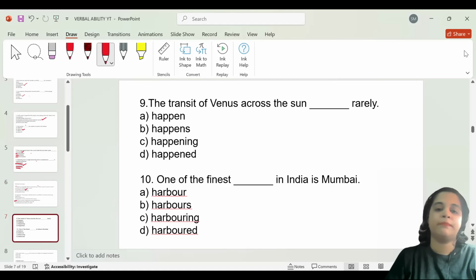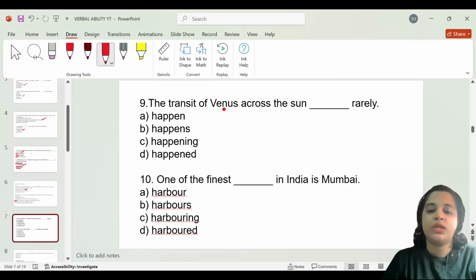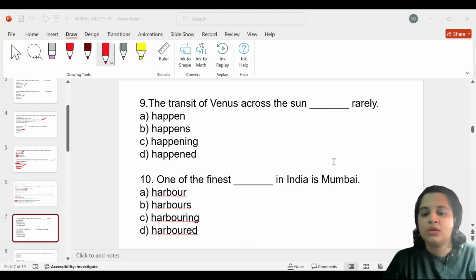Question number 9. The transit of Venus across the sun blank rare. In this question, they are asking us to pick the verb from the provided options, and they've given different forms of the verb: happen, happens, happening, and happened. Happen is in the present tense.